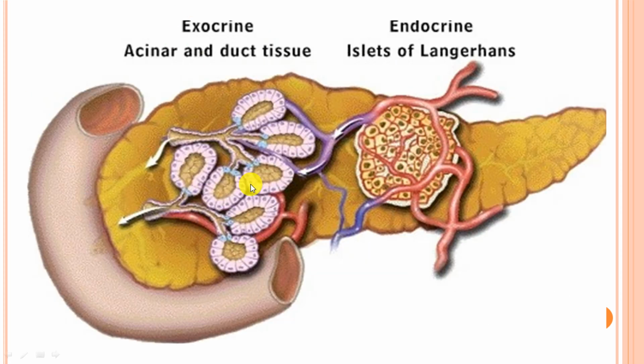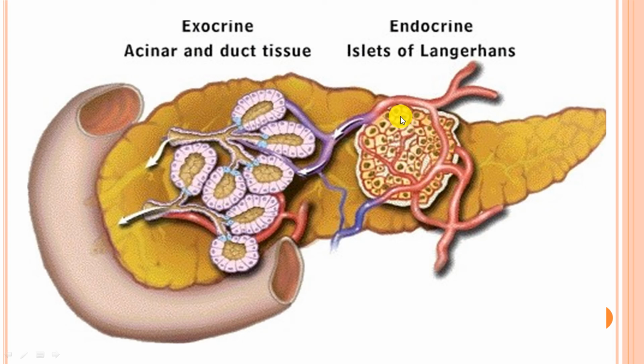Here you can see this is the exocrine part and this is the endocrine part. The exocrine part consists of acini and the duct tissues, and the endocrine part contains the islets of Langerhans. Islets of Langerhans contain different types of cells, known as alpha cells, beta cells, and delta cells. All these different types of cells produce different hormones.